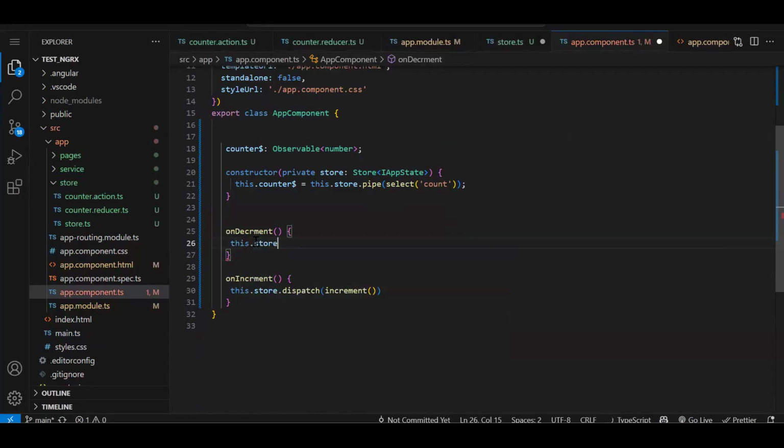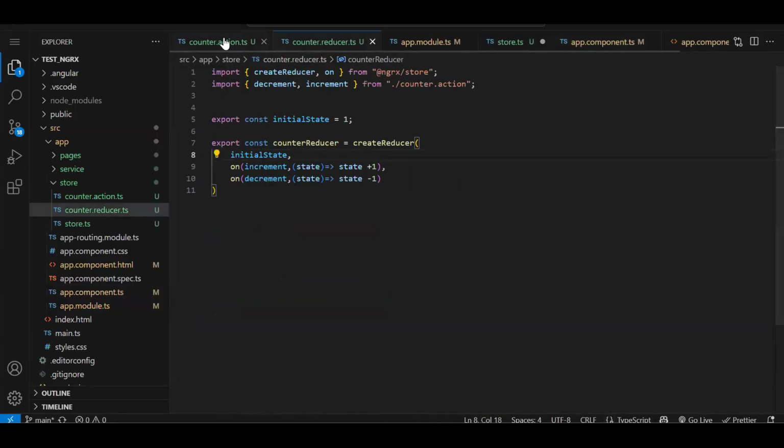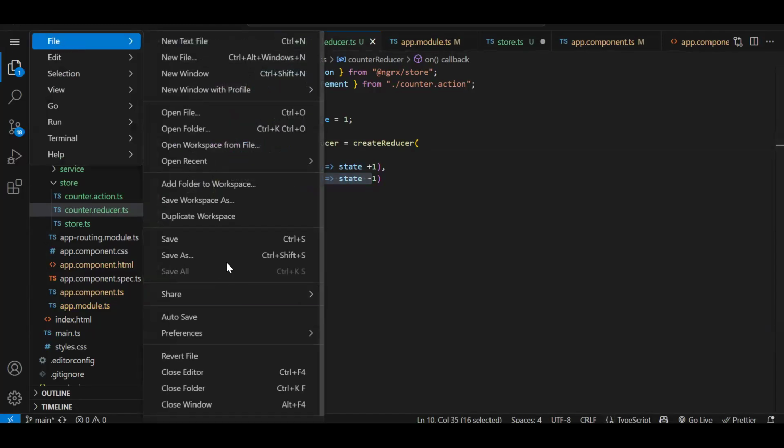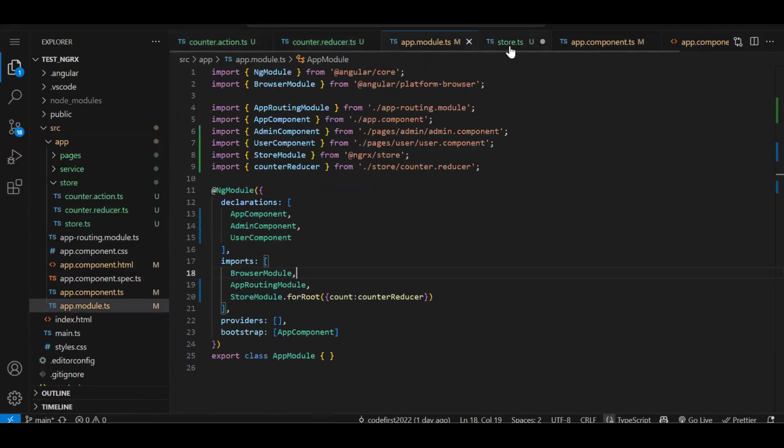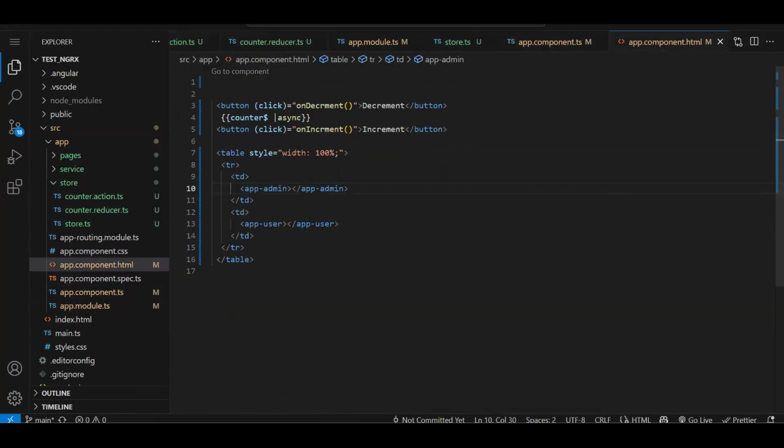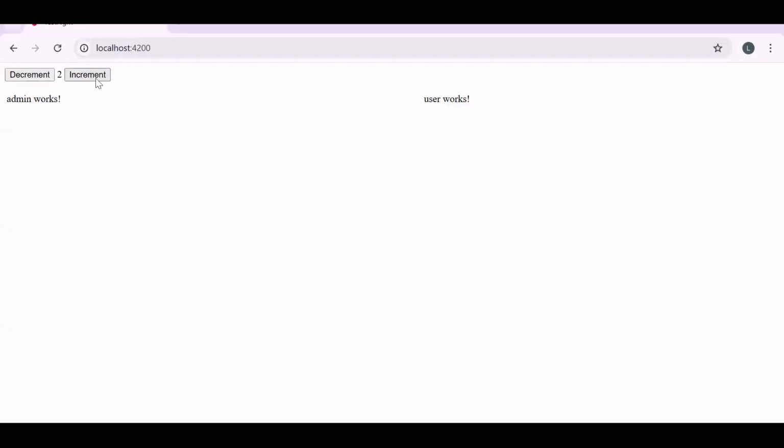So this.store.dispatch method, what we have to dispatch? Decrement action. So by doing this, actually we are executing the reducer, but with the help of the action. It will go over here based on the action we are executing, and it will execute this line of code. Now let's save all and let's check it. Let me just save all the files properly. Now if I increment, see, I'm able to increment.